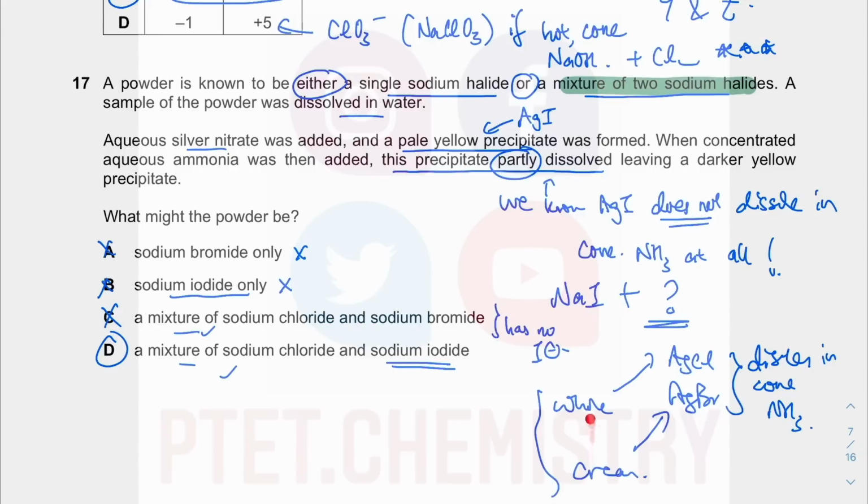Between these two colors, if you have yellow in the background, there's no way you can tell which one is which, really, okay? When you have a mixture, there's no way you can tell whether it's white or cream when you have a yellow in the background. So another possibility could be a mixture of sodium iodide and sodium bromide. That is another possibility, but they don't give you that possibility, right? This is definitely wrong because there's no iodide present, whereas you get a yellow precipitate.